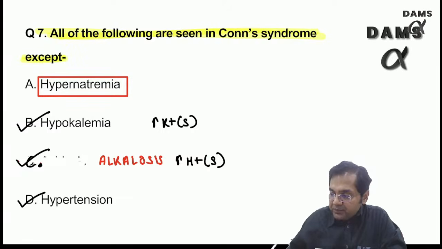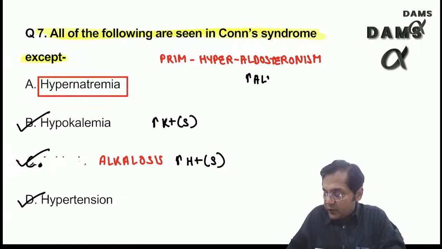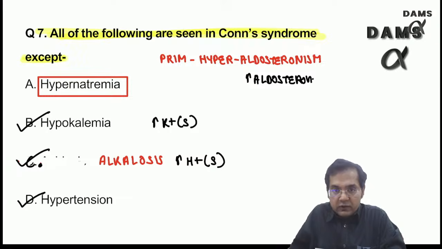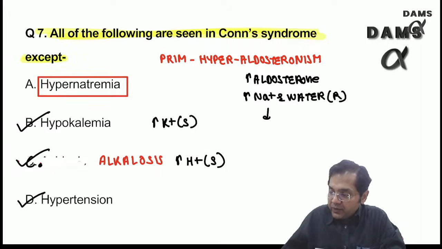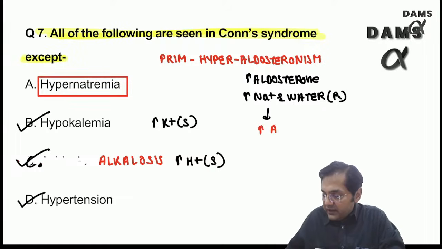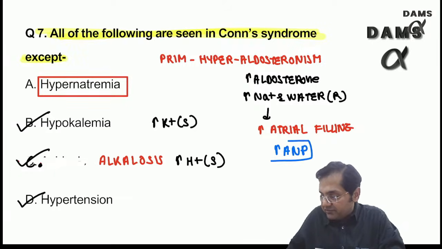The reason is, in primary hyperaldosteronism, in Conn syndrome, in primary hyperaldosteronism with excessive aldosterone, there is increased sodium and water retention, but you know that this causes increase in atrial filling, which will cause release of ANP, the aldosterone escape phenomenon.